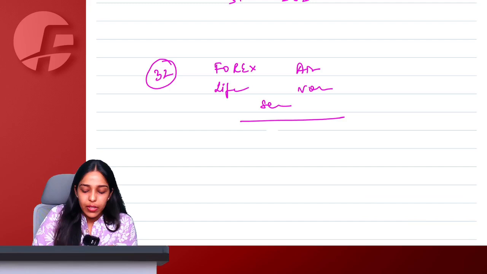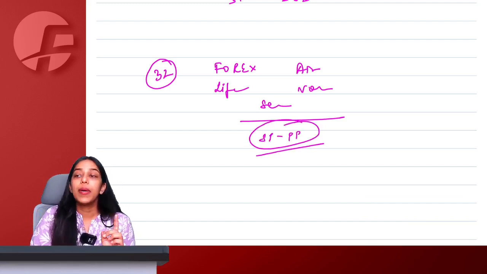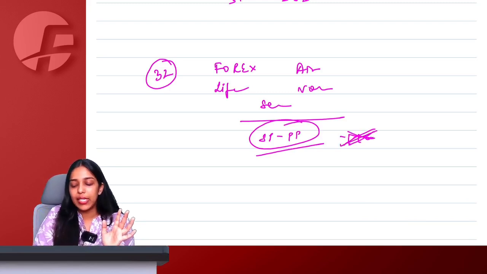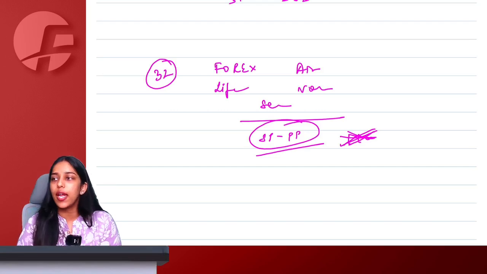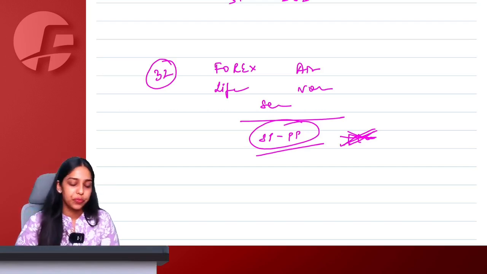Second hand goods, ma'am, I will take simply selling price minus purchase price, whatever is my margin. But the condition is I should not have availed ITC at the time of purchase. Then on this margin only GST is going to be charged and not on the entire value.